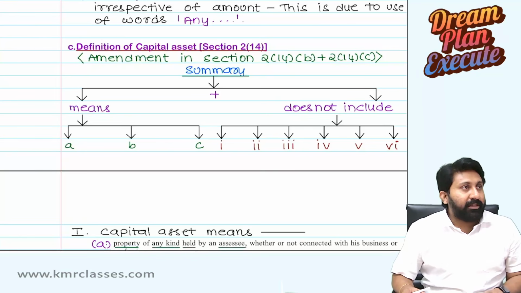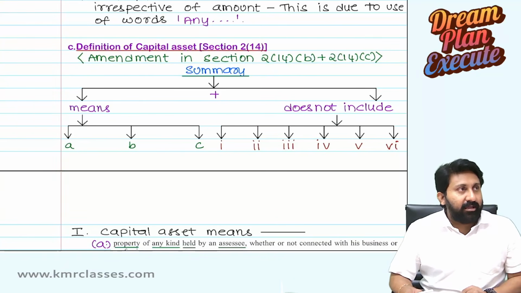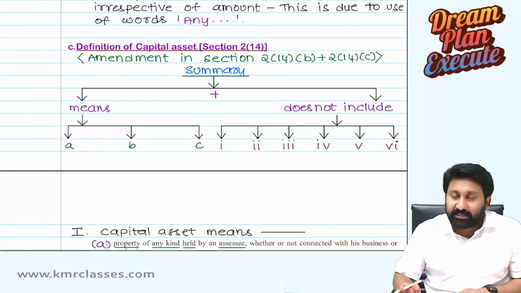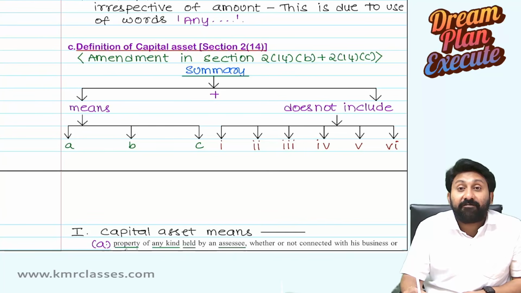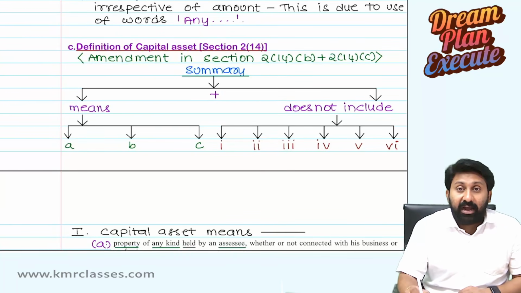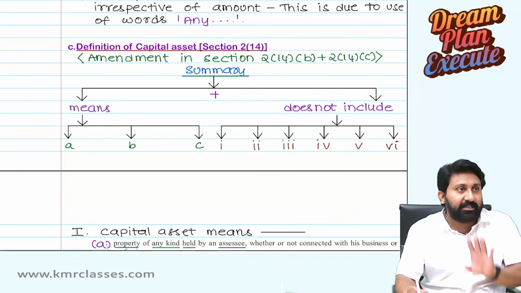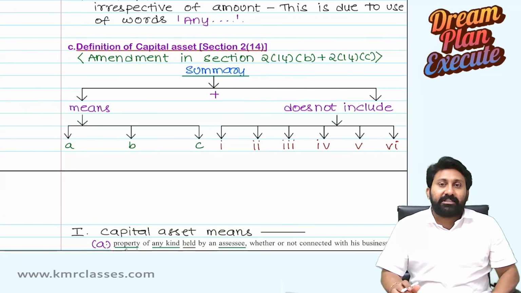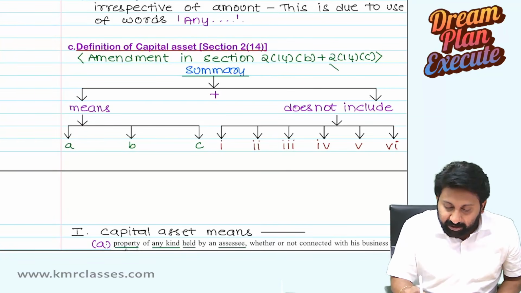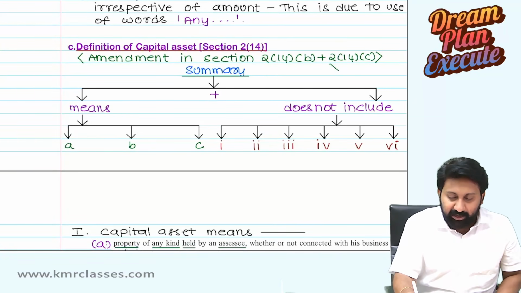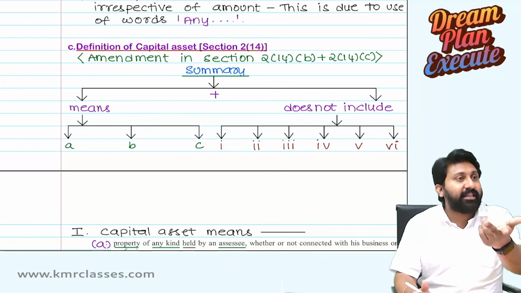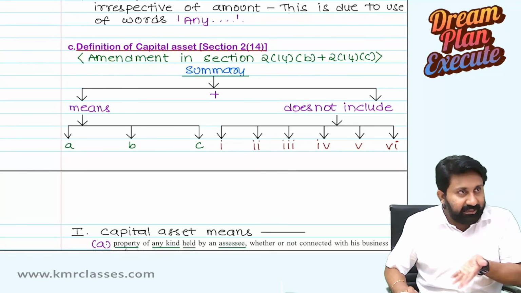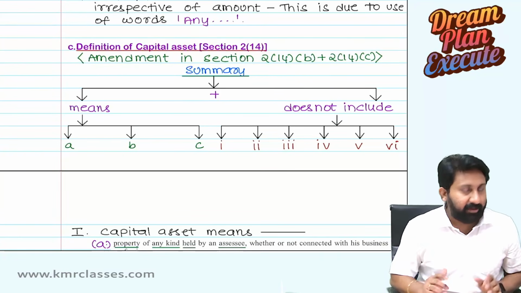Subclause C. In these two, amendment happened. Section 2 clause 14 subclause B, section 2 clause 14 subclause C. In these, amendments happened with effect from 1/4/26, and for May 26 exams and after, this is applicable. So for the Jan exams, if anyone is writing, this amendment does not apply to you. This amendment is applicable for those writing May 26 exams and thereafter. Anyway, these lectures are made for you, so they are relevant.